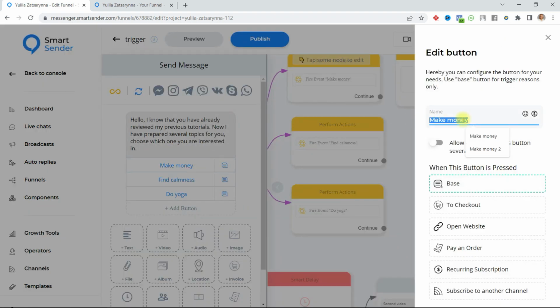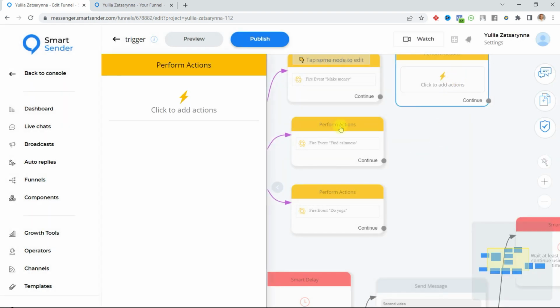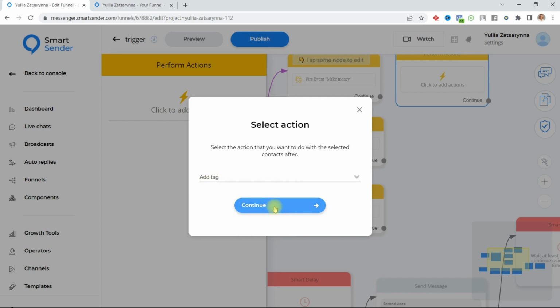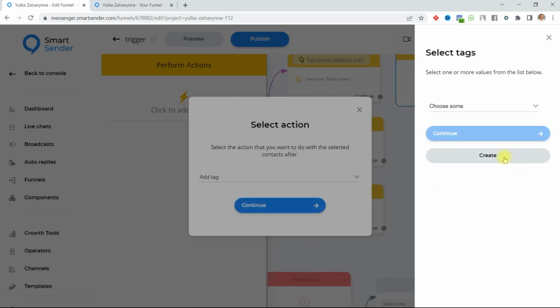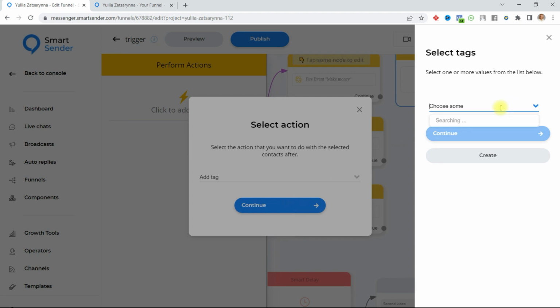For example, it is the button make money and I create the text make money. Click here, add tag, continue, and I need to create this tag. Create, for example, make money, it is my first tag. Next, choose here make money, continue.